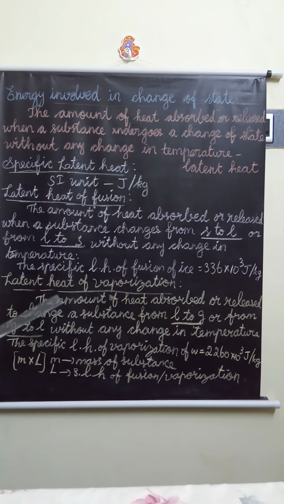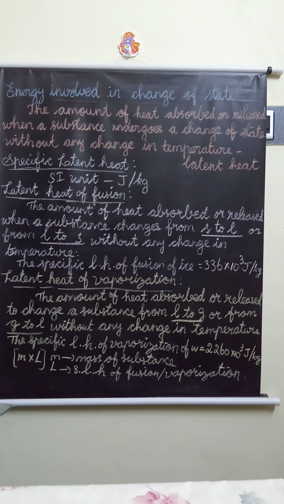Next, in this topic we have some advantages. Advantages of high latent heat of fusion of ice. First, soft drinks are cooled by placing them in ice rather than water at 0 degree centigrade.